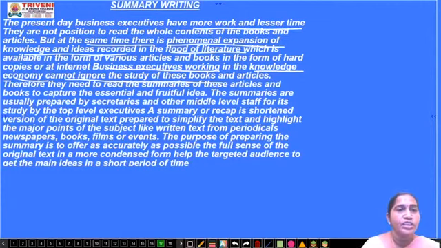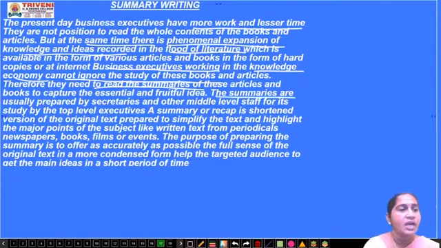Therefore they need to read the summaries. They will just read the summaries of these articles and books to capture the essential and fruitful ideas, what the author wants to tell, to enhance their knowledge.